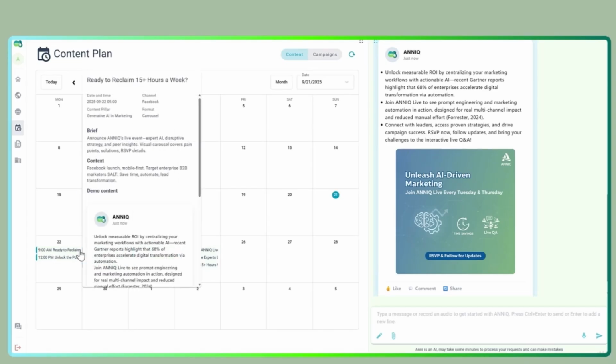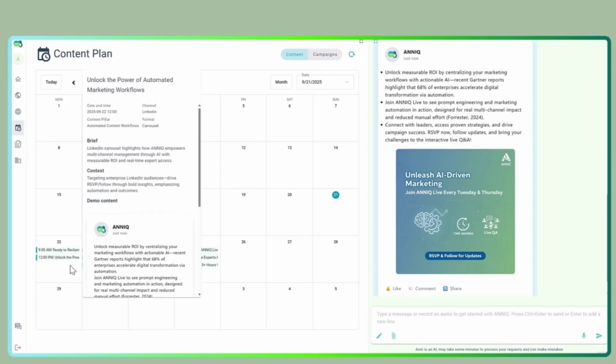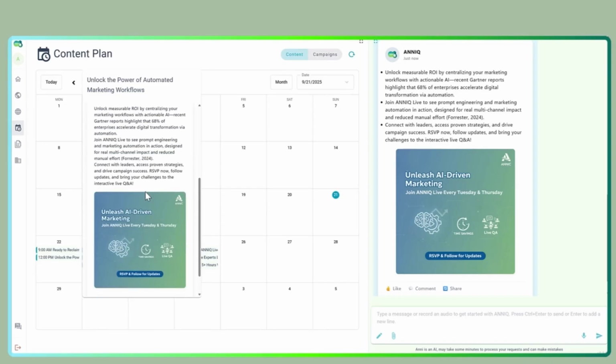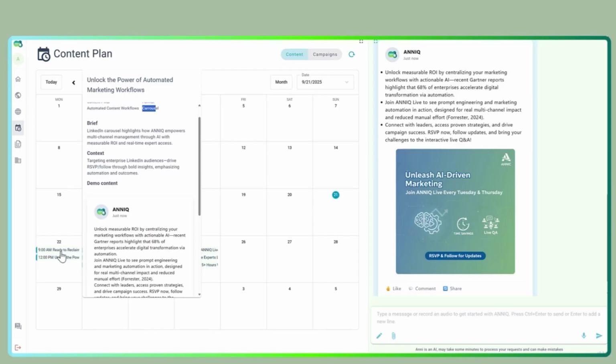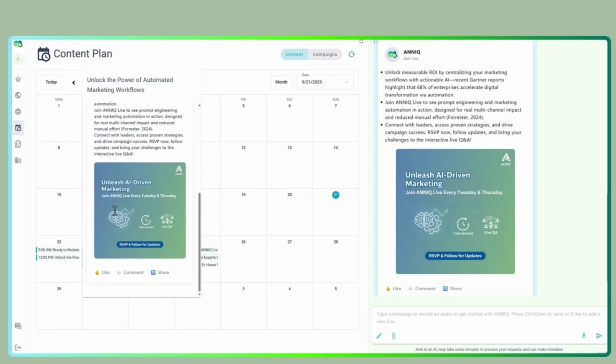If I click here, I can see the specific format and social media that Annie will use on September 22nd at 9 a.m. for this content. If I click the other content for 12 p.m., or noon, the same date, this time LinkedIn, again a carousel. I always have the demo content here, but once Annie starts publishing content for you, you will see here the preview or the real version that Annie published.